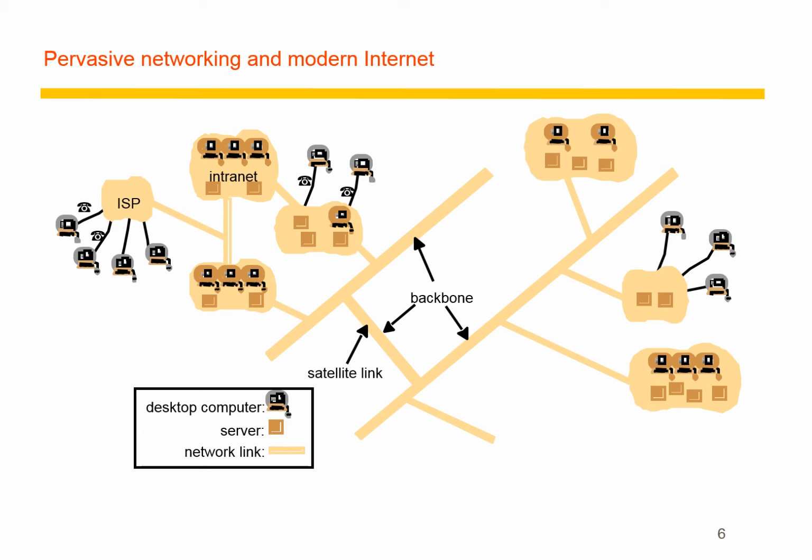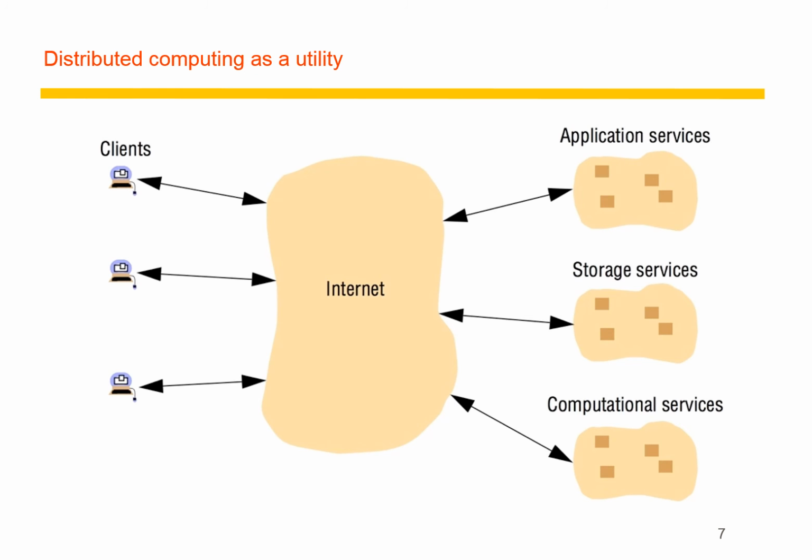Pervasive networking and the modern internet: I have just given an example. Here you can see a lot of networks brought under a common network, which can be applied to any application or different industries or other uses. This is how effective the topic is. Then as a utility, these are examples of trends in distributed computing. Utility means that under the name of an intranet, we bring a lot of services together for clients or users, as I told you before.